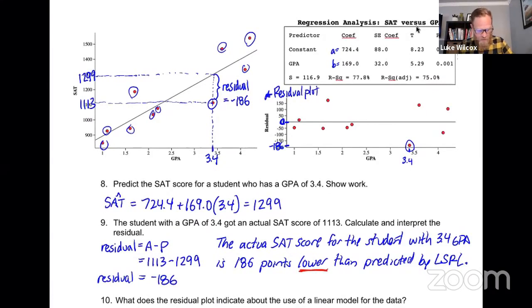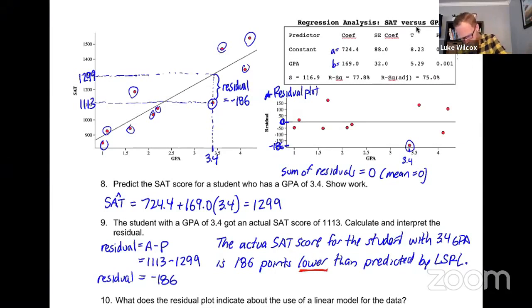Just like we said in the scatter plot over here, some of the points are above the line of best fit, which means they have a positive residual. Some are below the line of best fit, which means they have a negative residual. And the line of best fit will position itself so that if you were to add up all of those residuals, the sum of those residuals is always going to be equal to 0. Which seems reasonable when you look at the residual plot, right? Some above, some below. If you were to take them all and add them up, you'd get 0. In fact, you'd get an average of 0 as well, right? That the average residual is 0 because adding them all up gives you 0.